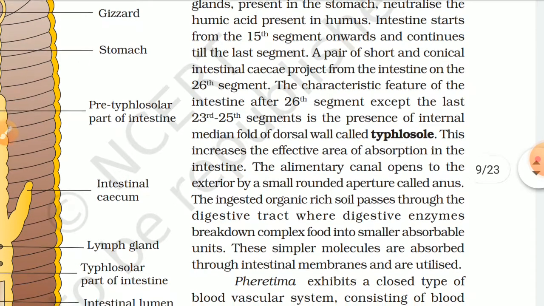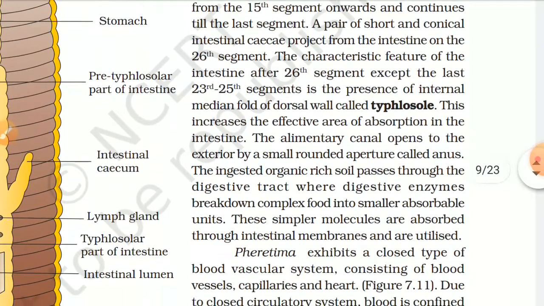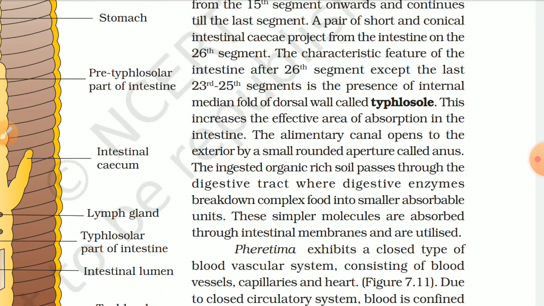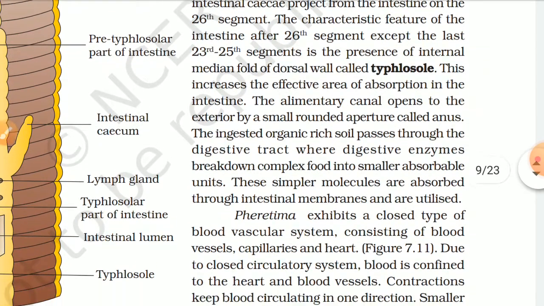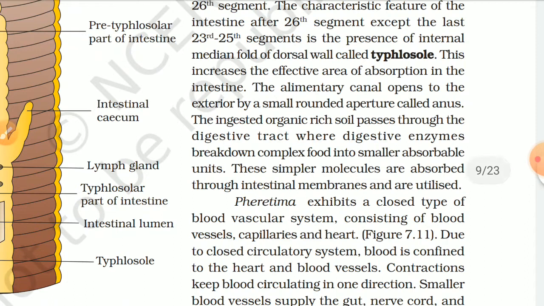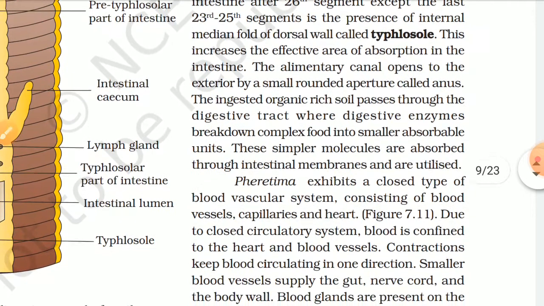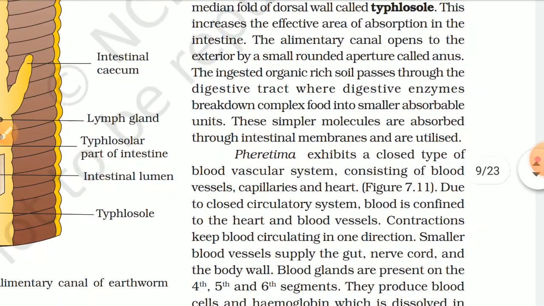A pair of short and conical intestinal caecae project from the intestine on the 26th segment. The characteristic feature of the intestine after the 26th segment, except the last 23rd to 25th segments, is the presence of an internal median fold of the dorsal wall called the typhlosole. This increases the effective area of absorption in the intestine. The alimentary canal opens to the exterior by a small rounded aperture called the anus.